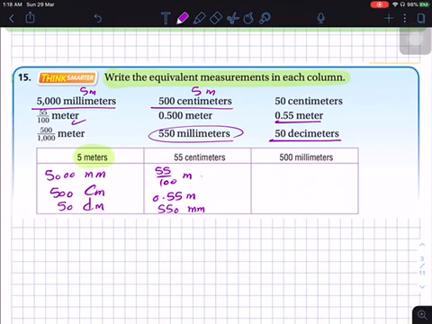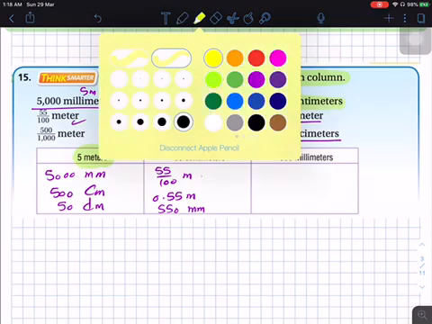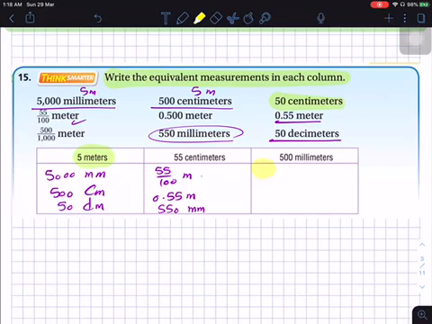Okay, 500 millimeters. This one, if I multiply 50 centimeters by 10, it will be 500 millimeters.